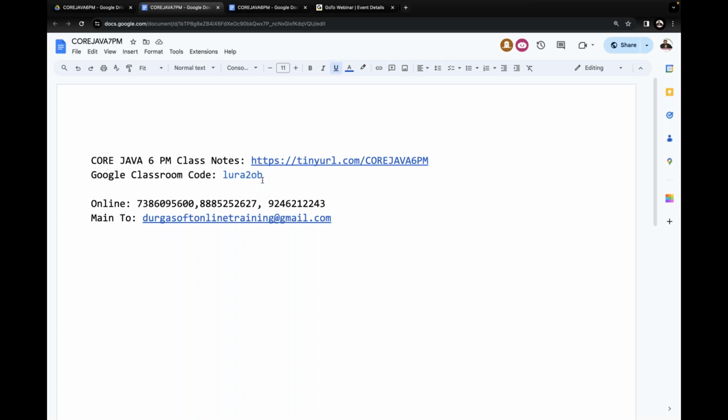Have you got it? What symbol are we getting? Have you got any plus symbol, or maybe create class or join class? Two options here. Select join class. Why? Because you are students, you have to join the class. Myself as a trainer, I have to create the class. I already created the class, so you have to select join class.